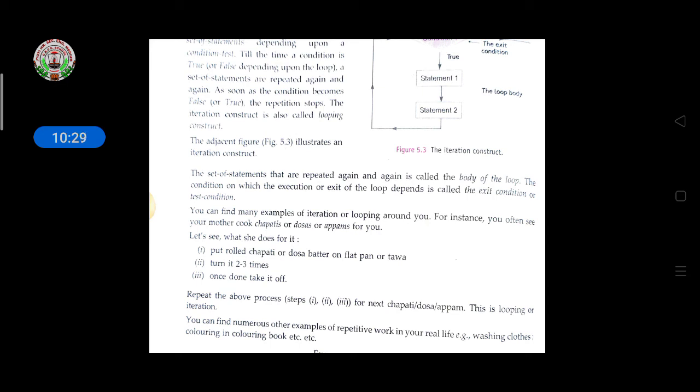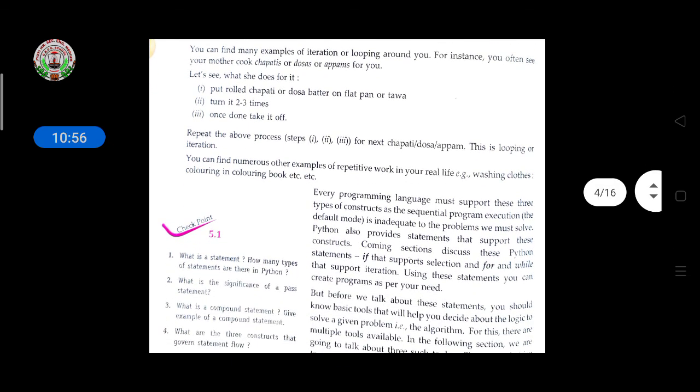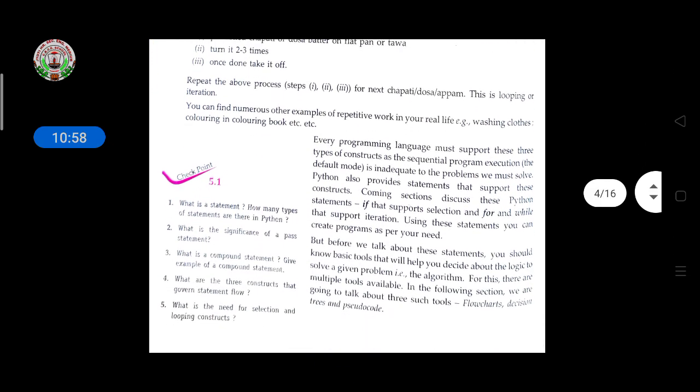So you can find many examples of iteration or looping around you. For instance, you often see your mother cook chapatis and dosas. So this is the example. What does she do? She puts rolled chapatis or dosa batter on a flat pan or tawa, turns it 2 or 3 times, then takes it off. Like this the repetition will happen in programming also. So here are some examples given here.